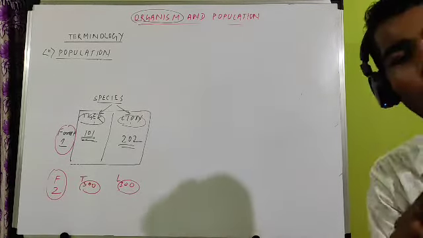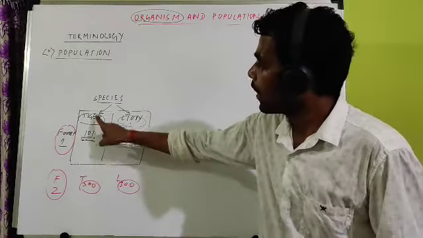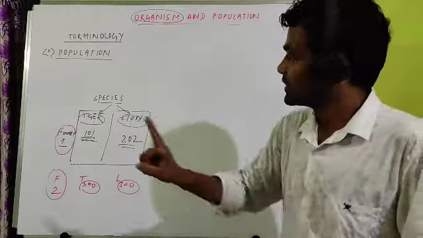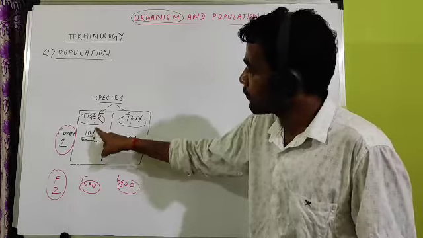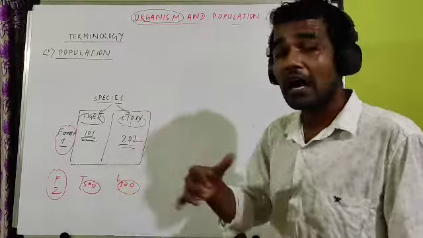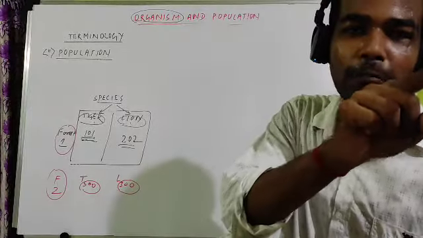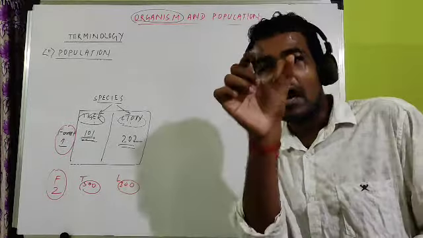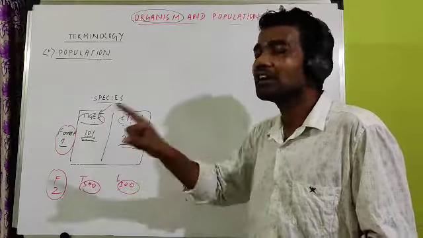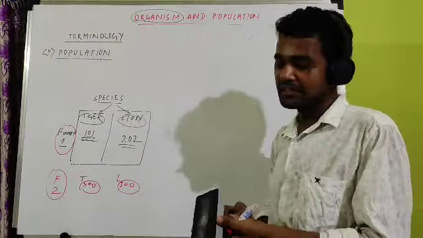Under one species, how many are present, that is population. Species is a kind, but population is the number in each species.